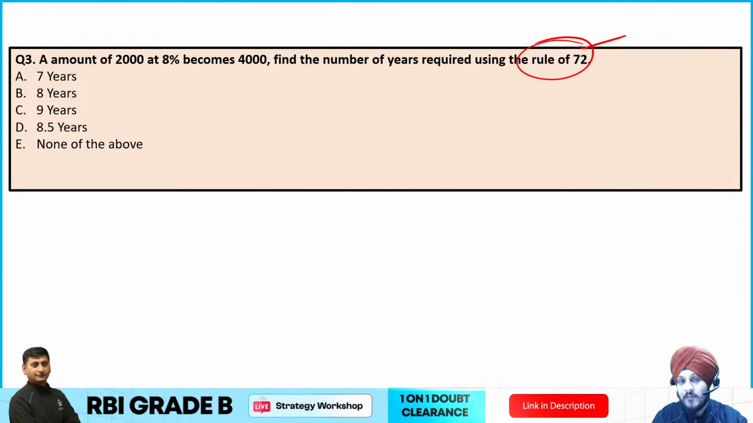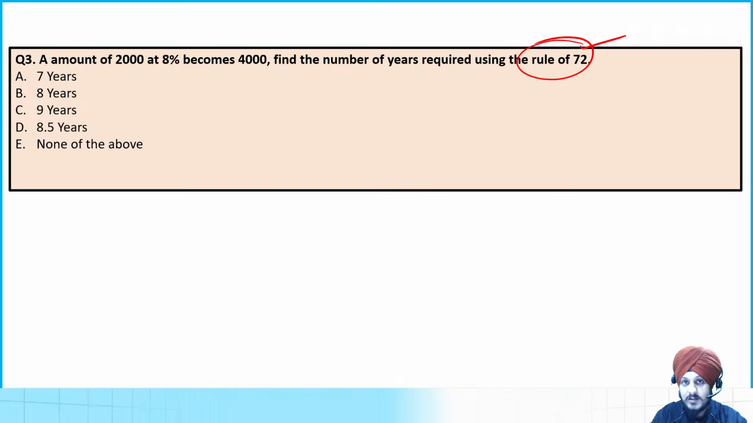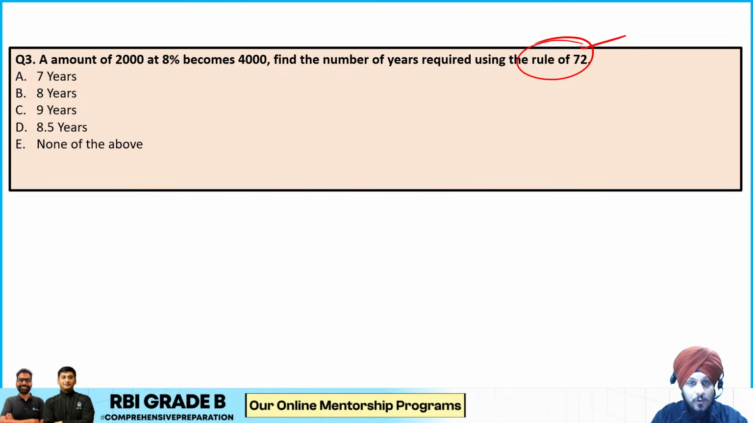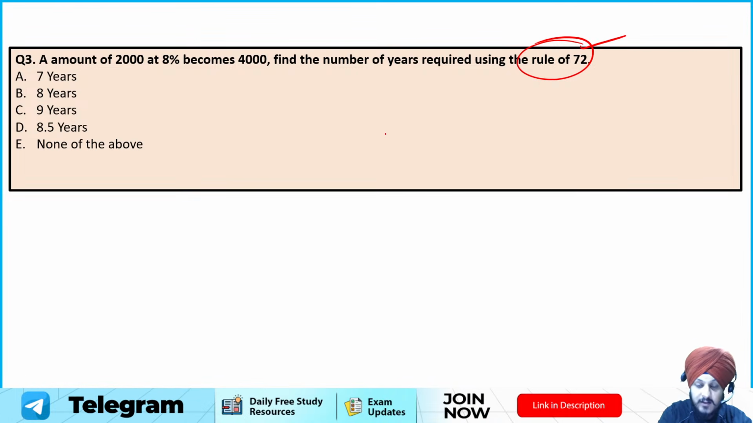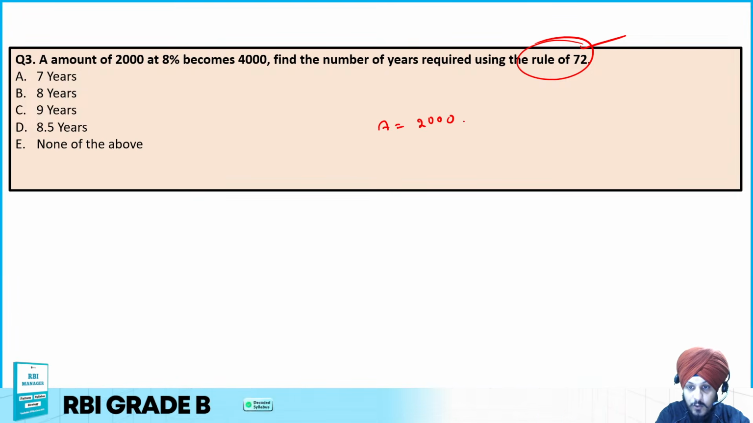First of all, you can take your time and try to mark your answer by pausing the video. Those of you who are live, you can attempt the question and write your answer in the chat box. Over here, the question says that the amount becomes 2000 to 4000, which means the amount is getting doubled.